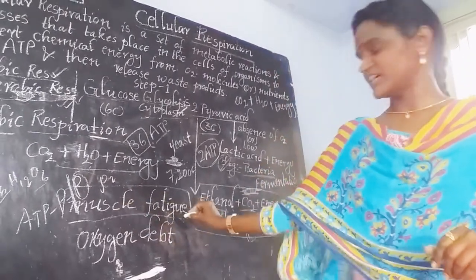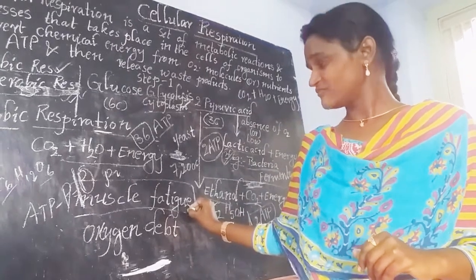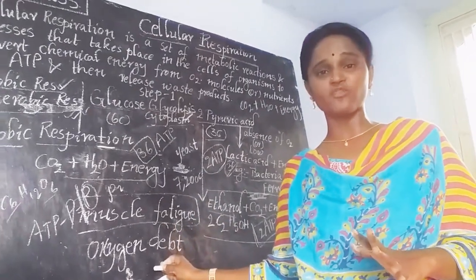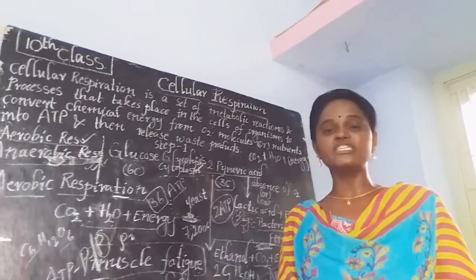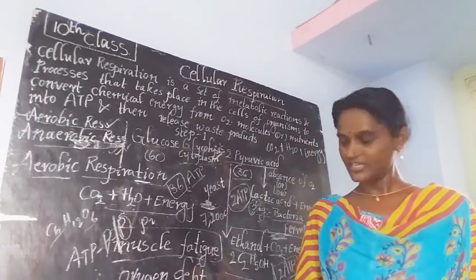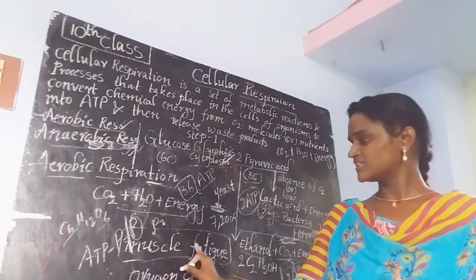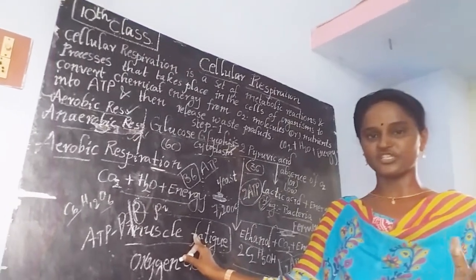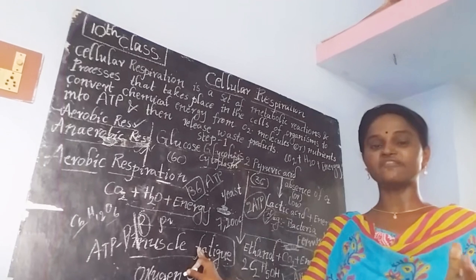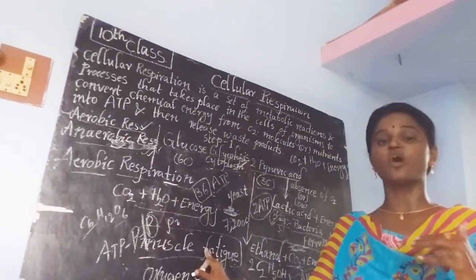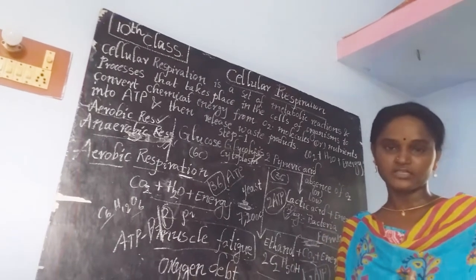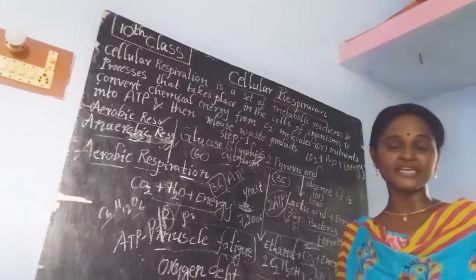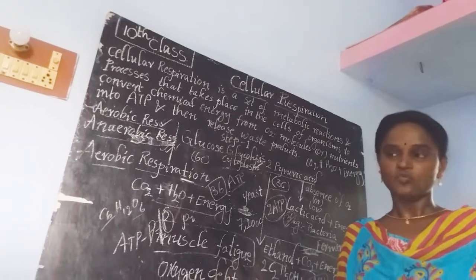Okay, muscle fatigue. And at the same time, when this situation happens inside our body, whenever the oxygen availability in our body is less, it leads to muscle fatigue. And this situation, the insufficient availability of oxygen to our muscles, is called oxygen debt. That situation is called oxygen debt.